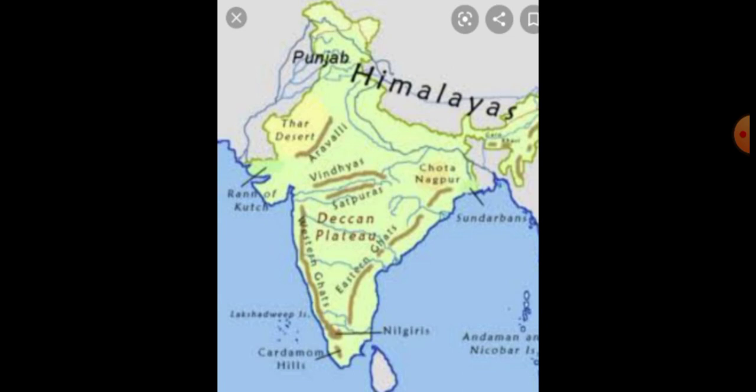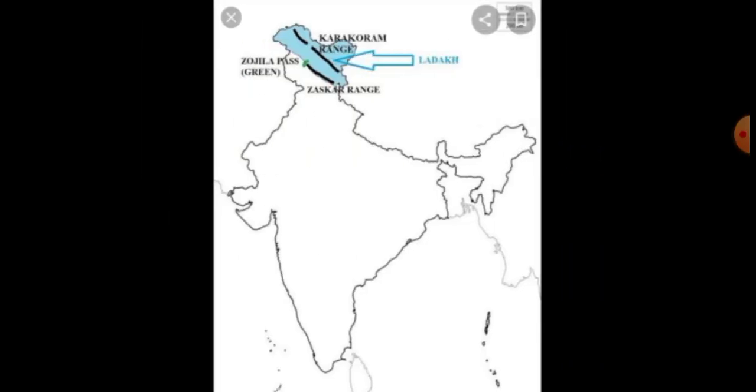Then next, you see the next map. In this map, the Karakoram mountain range is given. Now Karakoram, Ladakh, Zaskar, those three mountain ranges are given in blue color. From there, those three mountain ranges are there. The first one is the Karakoram mountain range. Then the second one is Ladakh.